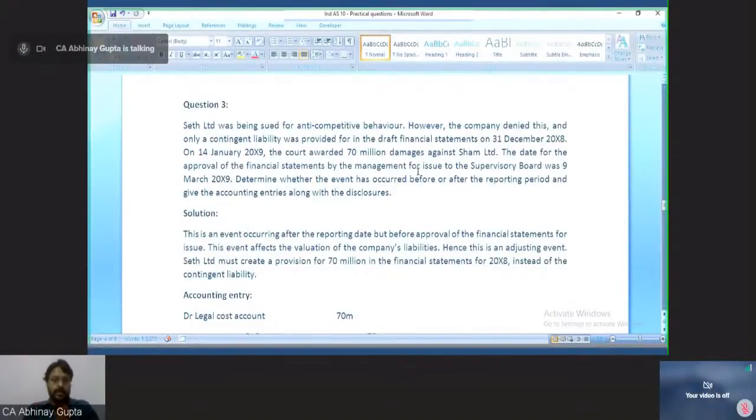Yesterday we studied Ind AS 8, and I made it very clear that whenever we change any residual value or remaining useful life for any property, plant and equipment, it is a change in management estimate, and change in accounting estimates are always accounted on prospective basis, not on retrospective basis as per Ind AS 8.